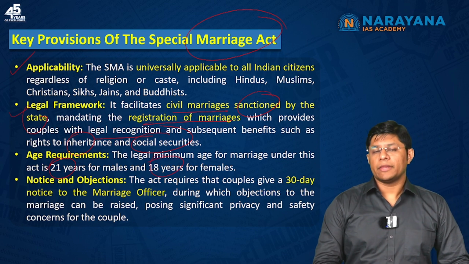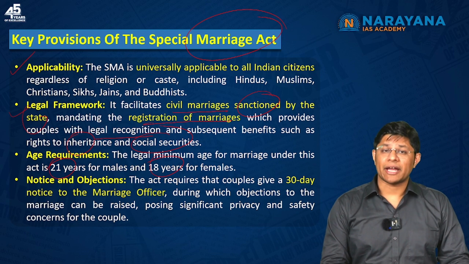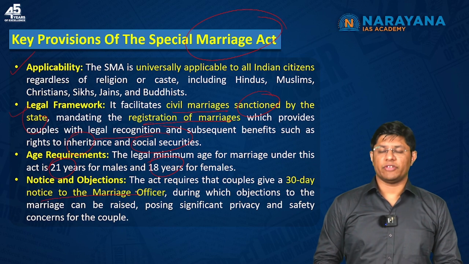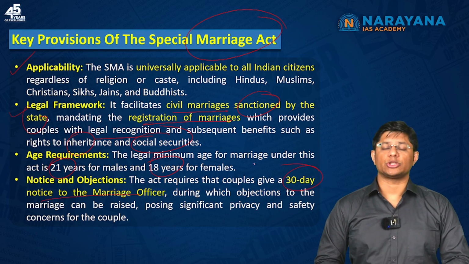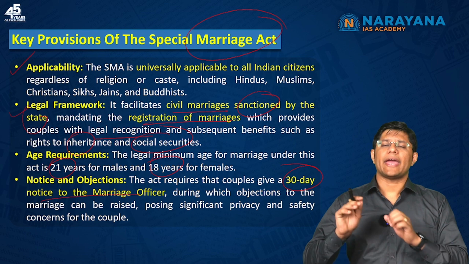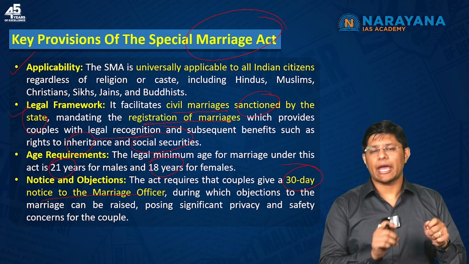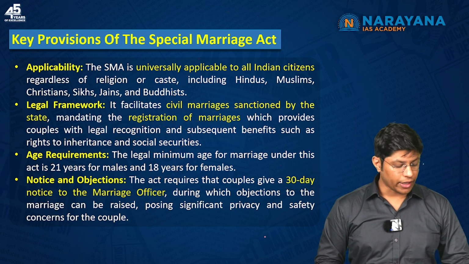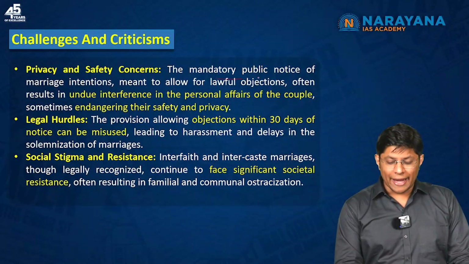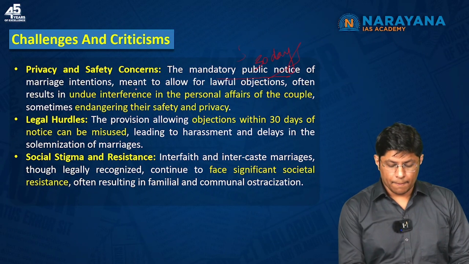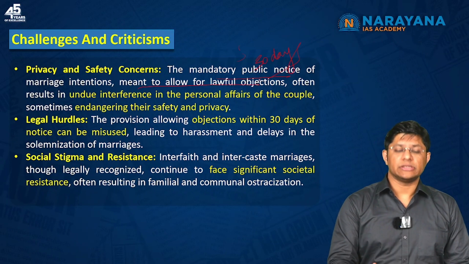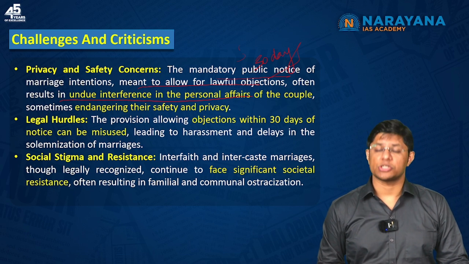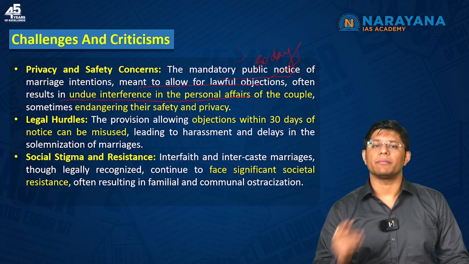Now, the couple who wants to register the marriage under the Special Marriage Act have to give notice to the marriage officer, which means a 30-day notice period has to be given to the marriage officer. And anyone objecting to this marriage can approach the marriage officer. Now, this provision is controversial. Why? The mandatory public notice of 30 days meant to allow for lawful objections often results in undue interference in the personal affairs or personal choices of the interfaith couples, right?